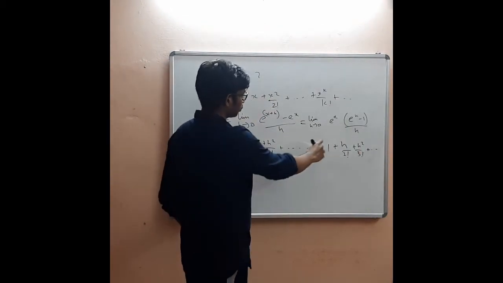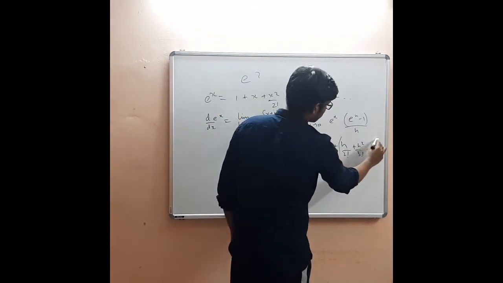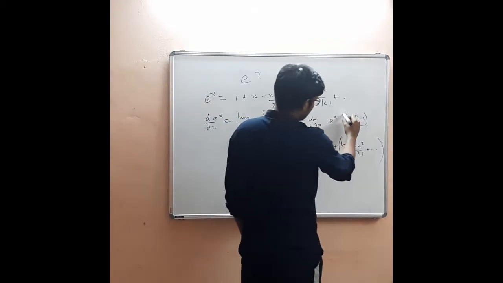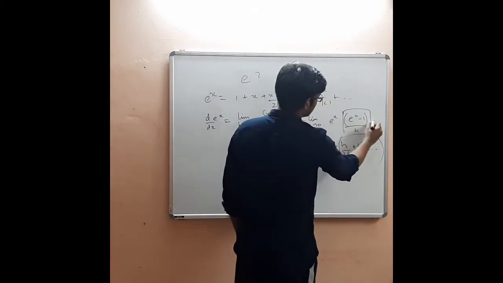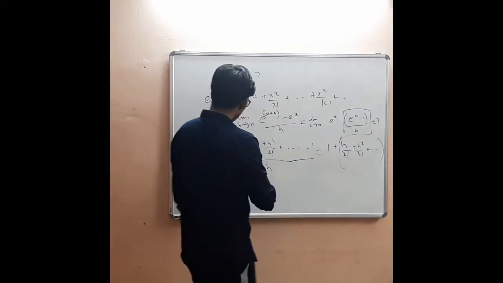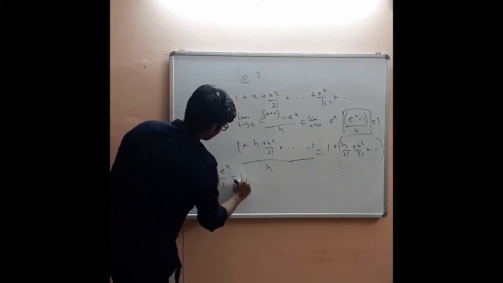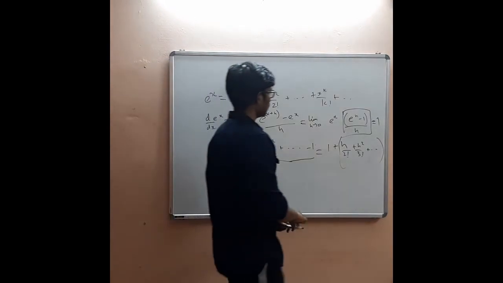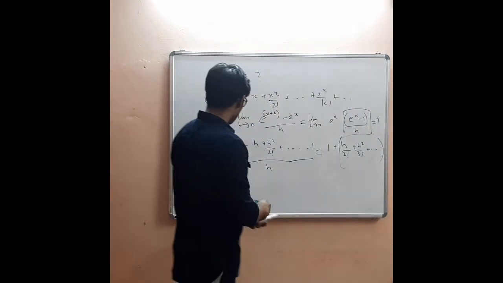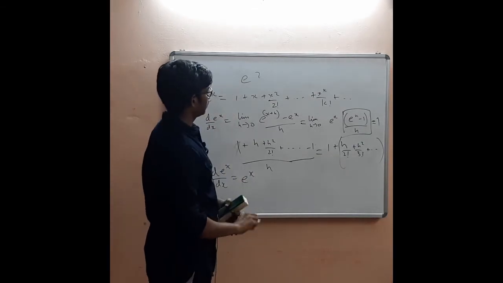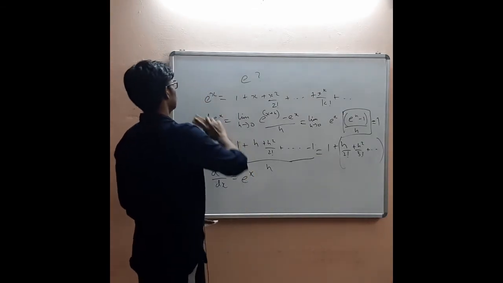So you have this expression. When you apply limit h tends to 0, all these terms will be 0. All the terms on the right hand side will be 0. So this limit is actually 1. This limit is equal to 1. So you are getting the derivative of e to the power x with respect to x is equal to e to the power x.